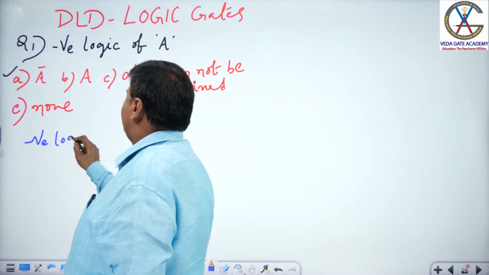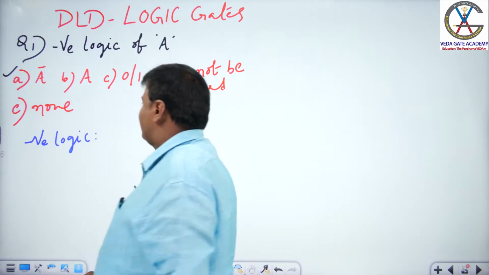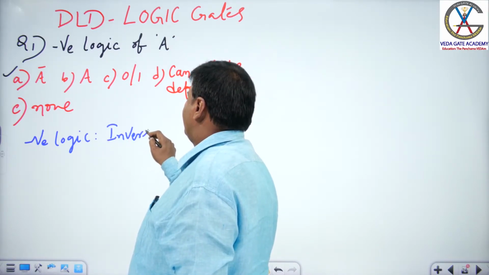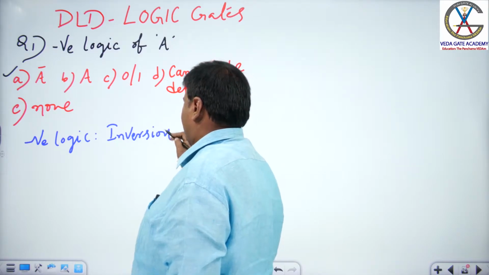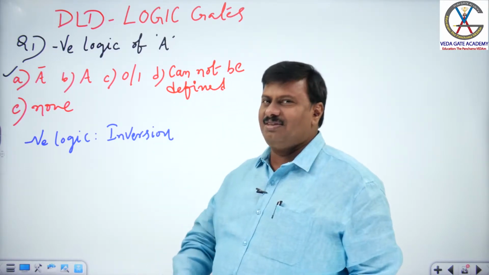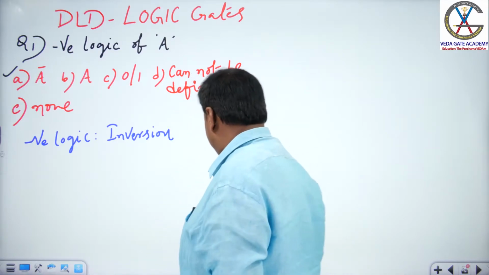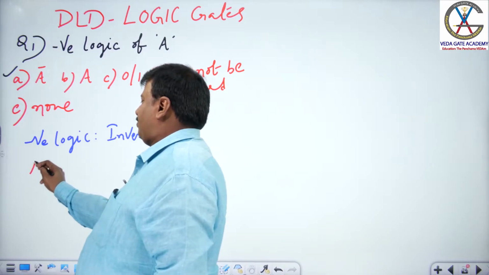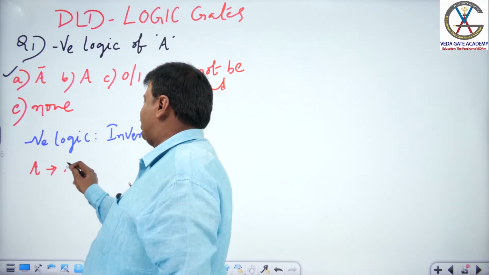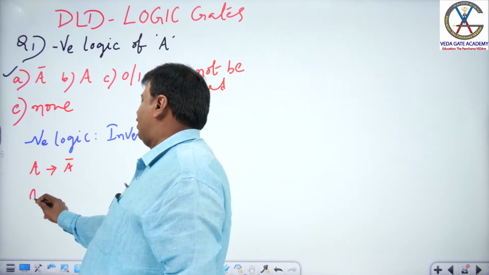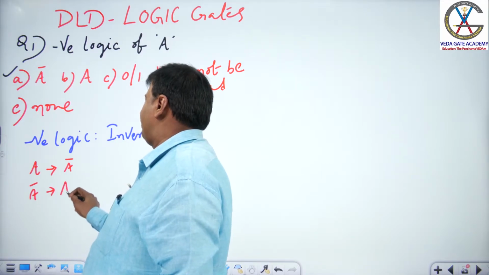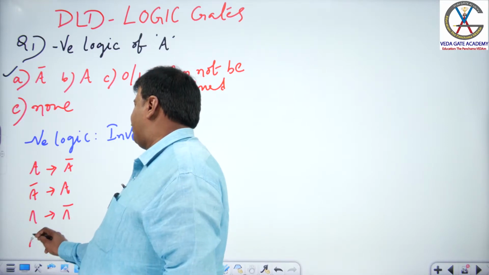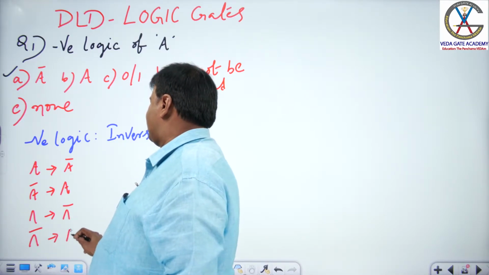Negative logic is inversion, under the impression that negative logic means inversion. With examples: variable is A, inversion is A bar. If it is A bar, it is A. If it is AND, inversion is NAND. If it is NAND, inversion is AND.